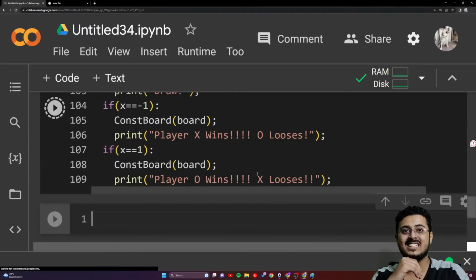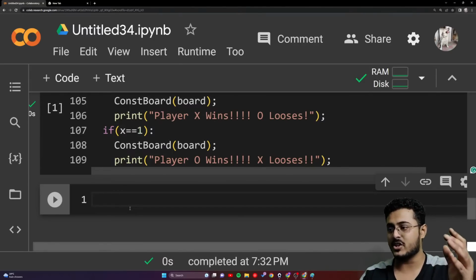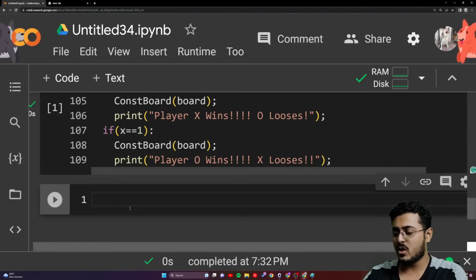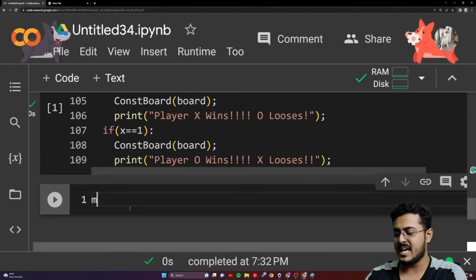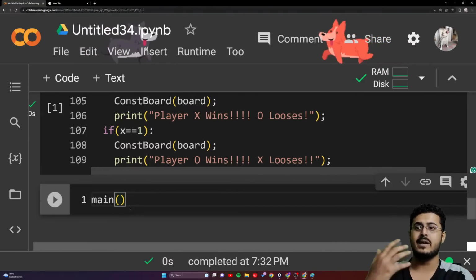Okay, so let's run this. Once it is completed running, we'll call the main function. To run our code, guys, we'll call the main function right over here. Main, then parenthesis. That is how you call the main function.